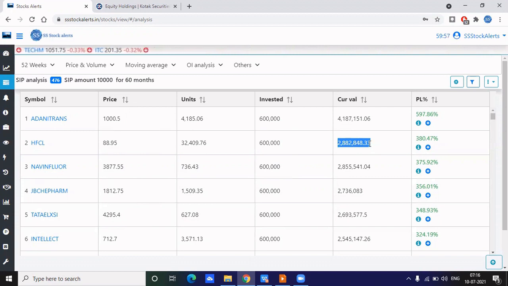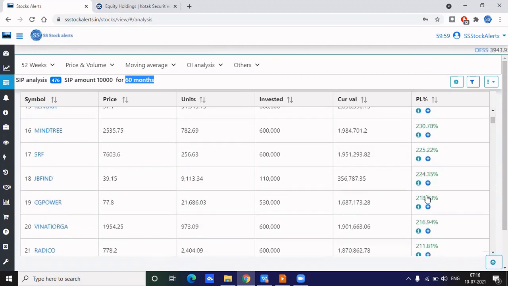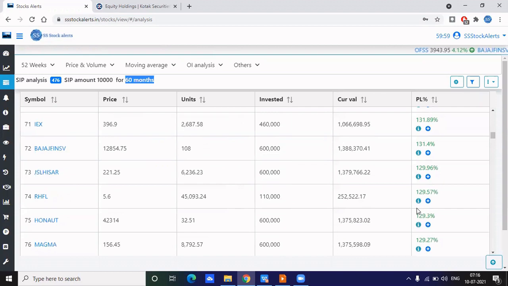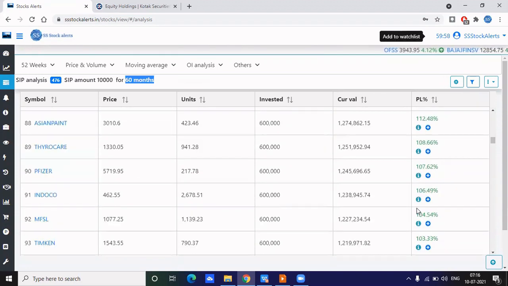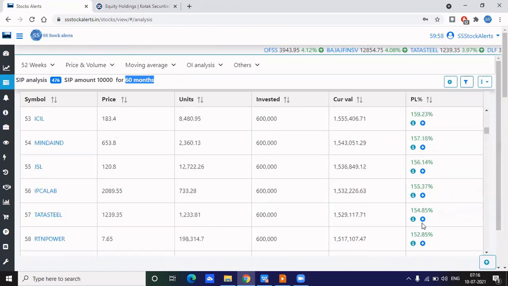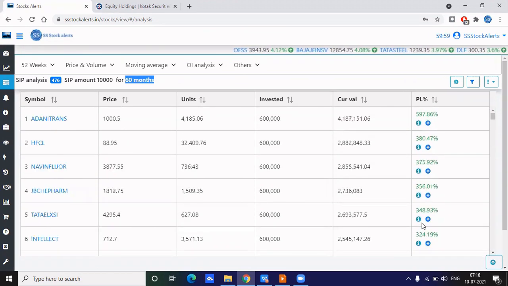So we want to get the best stocks from the NSE. The first criterion we want to look at is that for the last 5 years, the stock should return 100% here. So we will be selecting only stocks above 100%. We will not go below 100%. There might be good stocks below that, but if it is really good, it should return at least 100% in the last 5 years in the SIP process, right?